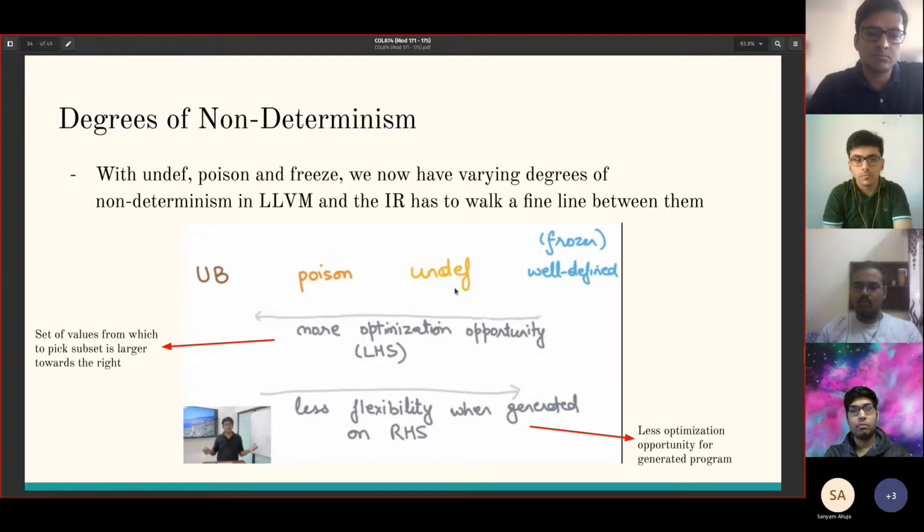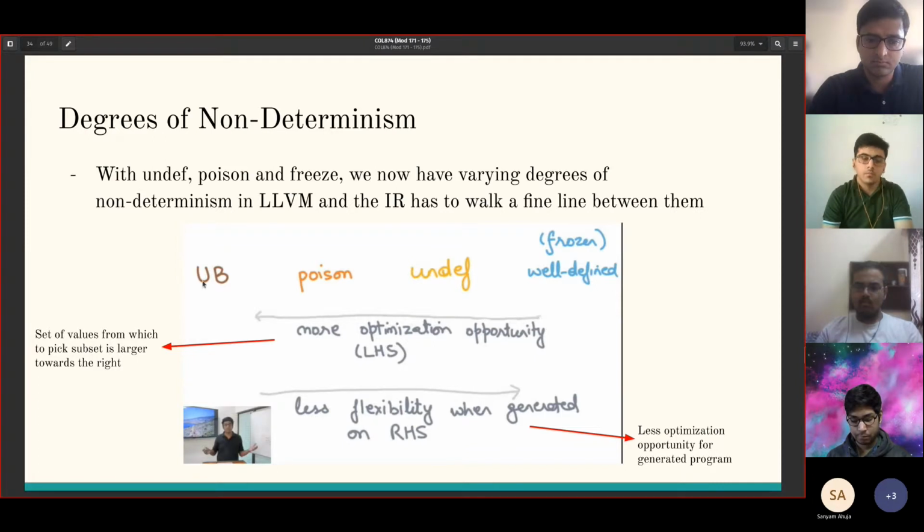So with all of these non-deterministic types, we now have a spectrum of non-determinism and different degrees of non-determinism. We have the most non-deterministic, which is UB, and the least non-deterministic, which is well-defined. The more non-determinism we have in the source, the more optimization opportunities we have. So as we go from right to left, we get more optimization opportunities if these values are in the source. But if these values are in the target program, as we go from left to right, we get lesser and lesser flexibility of the generated program because we can't optimize it any further.